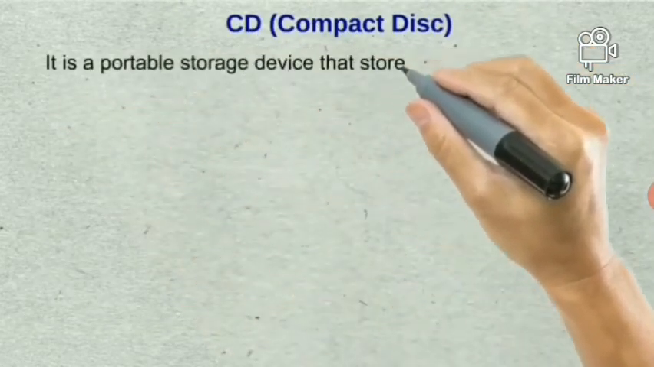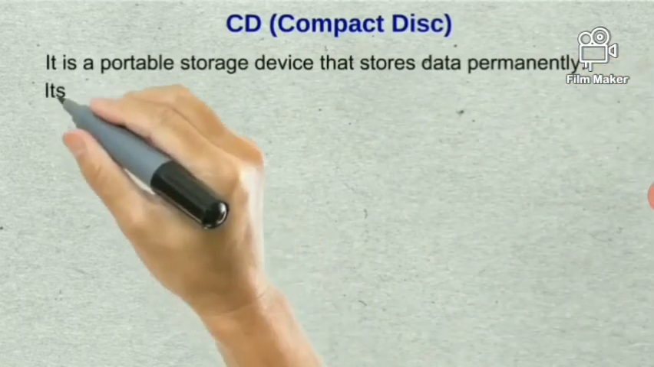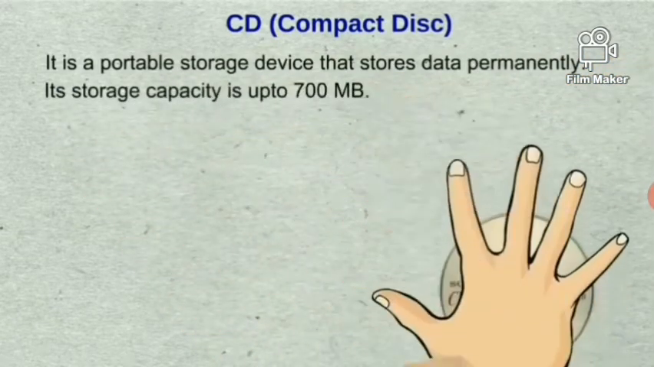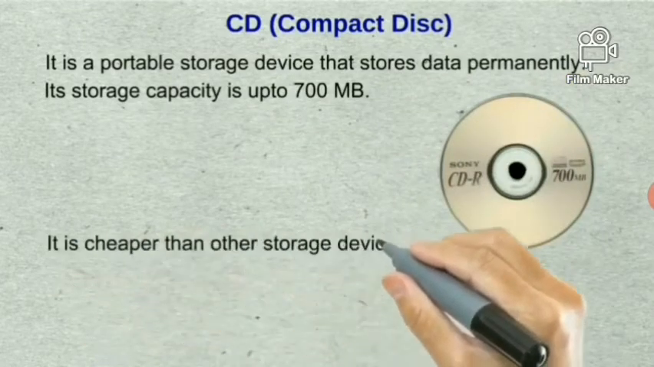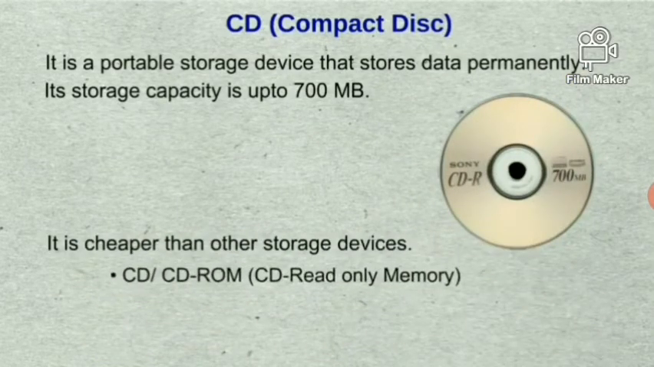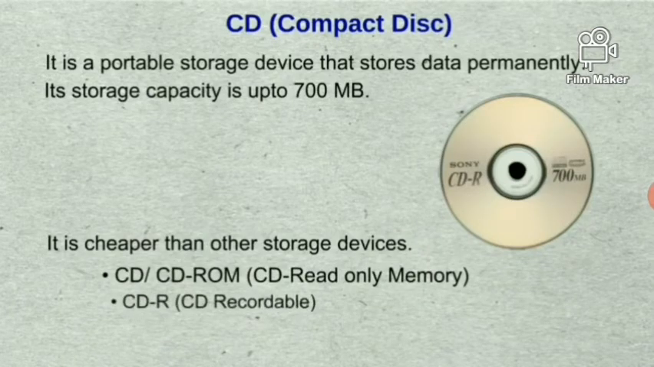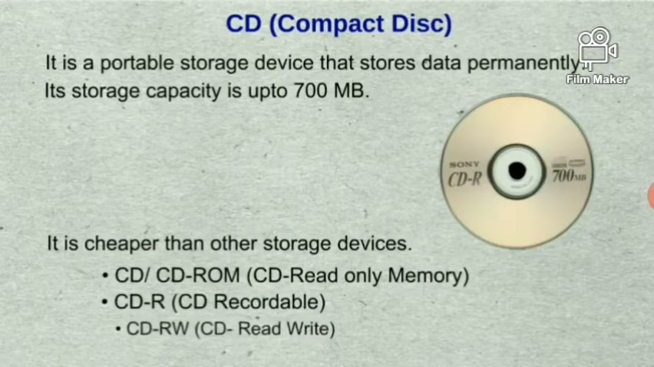CD. The full form of CD is compact disc. It is a portable storage device that stores data permanently. Its storage capacity is up to 700 MB. It is cheaper than other storage devices.